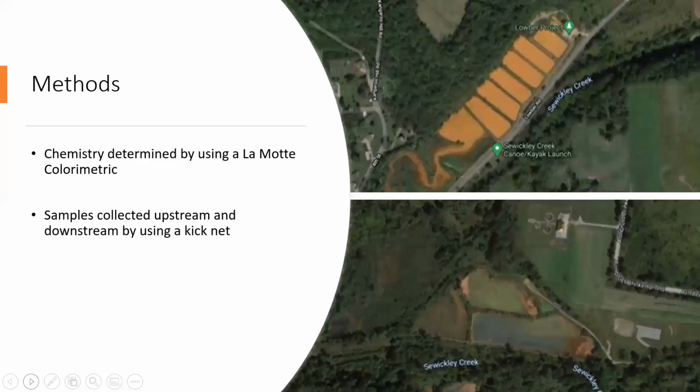The chemical analysis of the study is completed by using a Motte Colormetric. The macroinvertebrates were sampled by a kicknet method in an area of 1 square meter of benthic habitat.